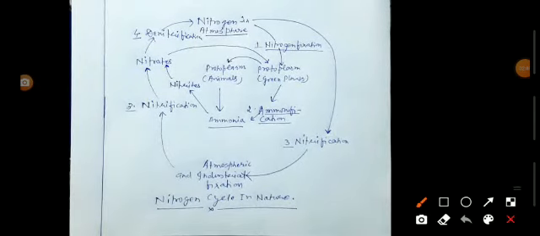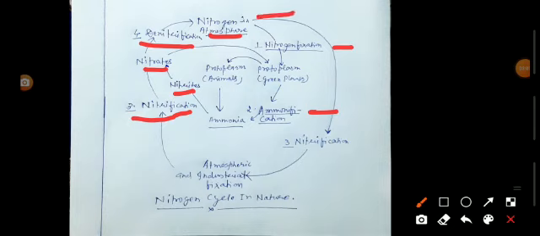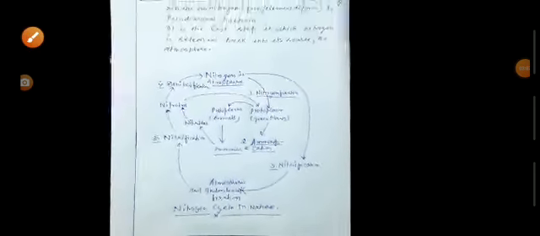The atmospheric nitrogen is at first fixed into soil. The first step is nitrogen fixation. The second step is ammonification. That ammonia is further converted into nitrites, then into nitrates, and the last step is denitrification, and finally it is transferred into the atmosphere in the form of free nitrogen. So these steps are involved in the nitrogen cycle in nature.